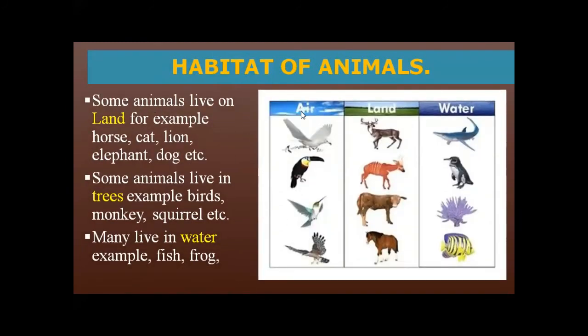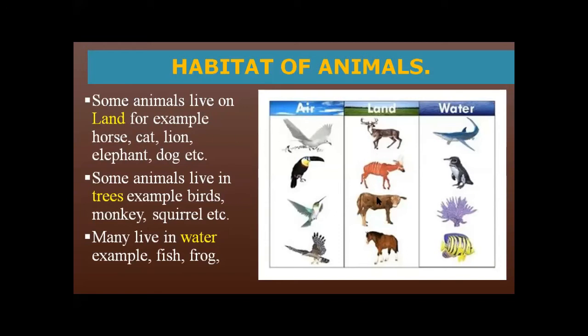Animals live here. For example, bird. Some animals live on land like these animals, and some animals live in water like these animals. Some animals live on land. For example, horse, cat, lion, elephant, dog, etc. Some animals live on land means you can see this picture.